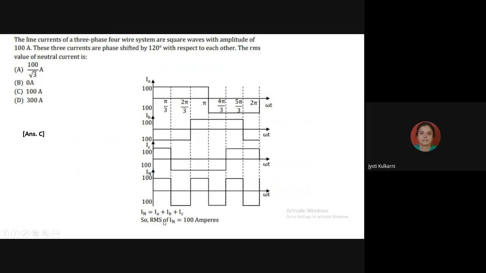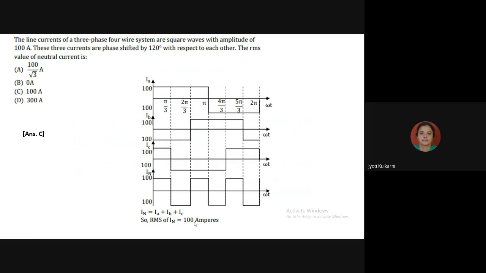I square the amplitude, that's 100 square, and then I take the mean of that, divided by 2, and then again the root of that. So the sum of these three currents under the RMS quantity is 100 ampere. Okay, so this is the first question which we have solved to understand this particular question.